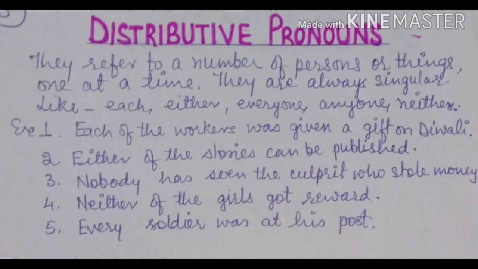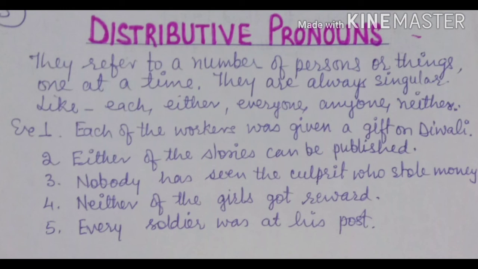Second example is either of the stories can be published. There are two stories and any one of them. It means again we are talking about one at a time. Third example is nobody has seen the culprit who stole the money. Nobody has seen, we don't know the person who has stolen the money. Next example is neither of the girls got reward. No girl got reward. It means again we are talking about nobody in particular.